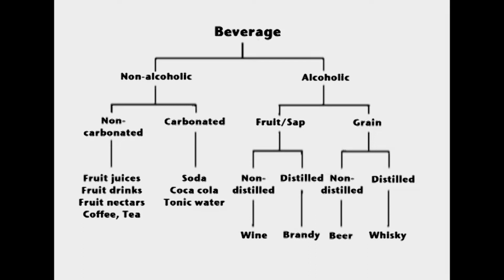The second category, alcoholic beverages, include beverages made from fruits or sap, and also the beverages made using grains. So, these are of two types, either non-distilled beverages or distilled beverages.